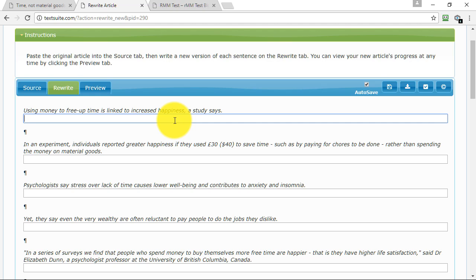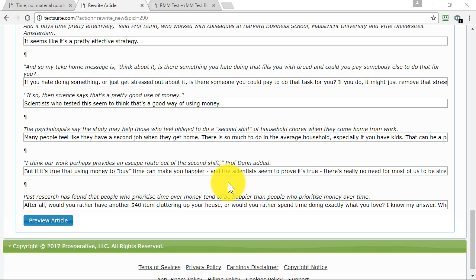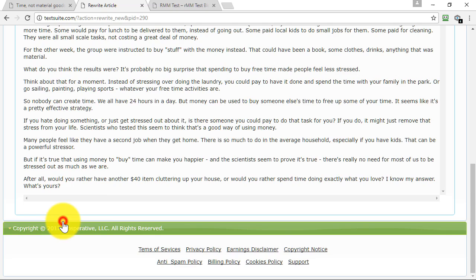Let me give you an example for the first sentence. Here we go. Although it sounds amazing, it's now claimed that spending, can't spell, look at that, spending your money can increase your happiness. Read on to find out how and why. At this point what I'm going to do is pause and do the same thing for the other sentences. So what I've done now is I've rewritten each of these sentences, and I can now preview my article.